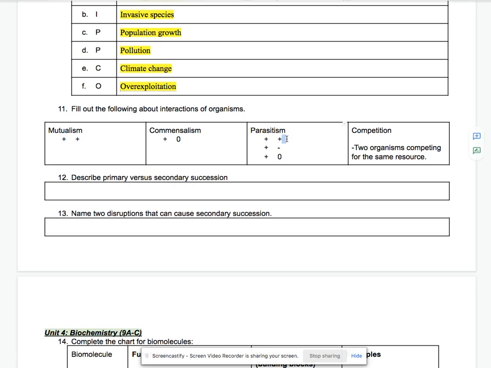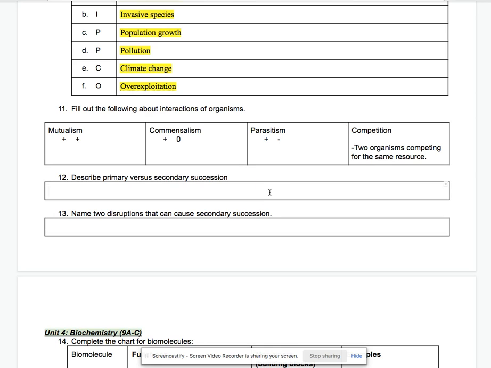So that's going to be a negative relationship, a positive and a negative. Again, one's benefiting, the other is harmed. And then competition is when two organisms are competing for the same resource. They're fighting.